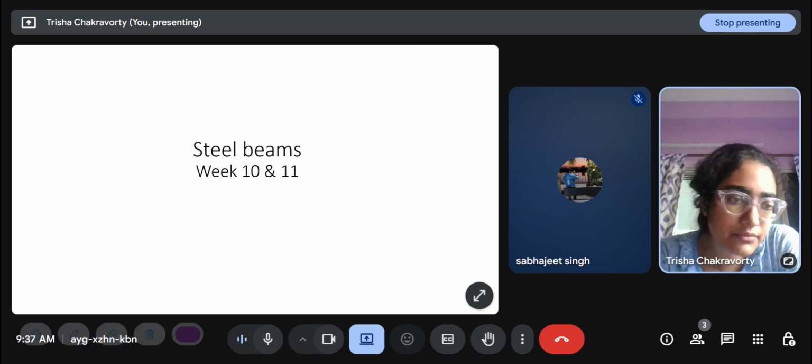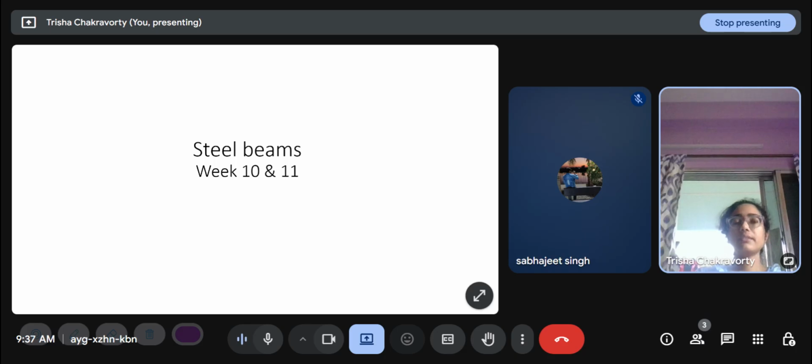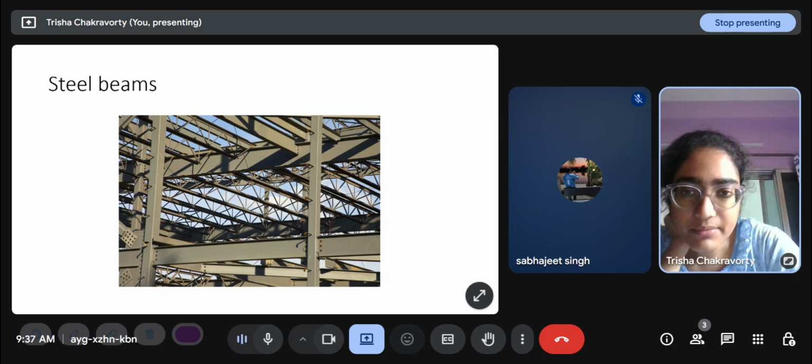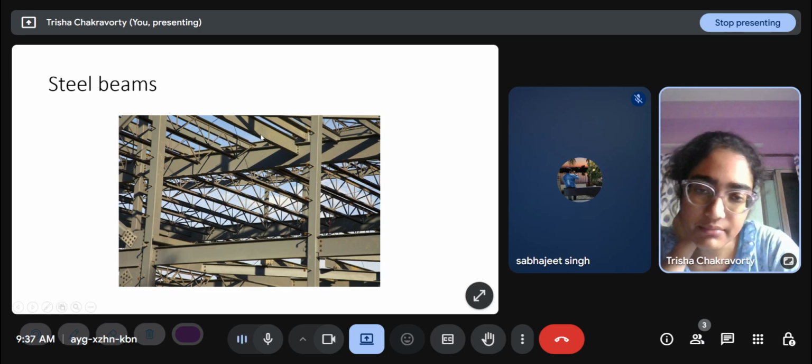Week 10, we had a class yesterday, and week 11 will be next Tuesday. The topic there is steel beams. Steel beams are these are beams. They are in a steel structure. These beams are steel beams.